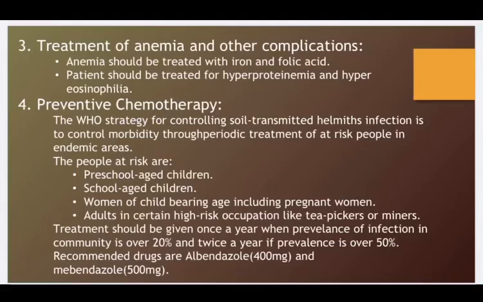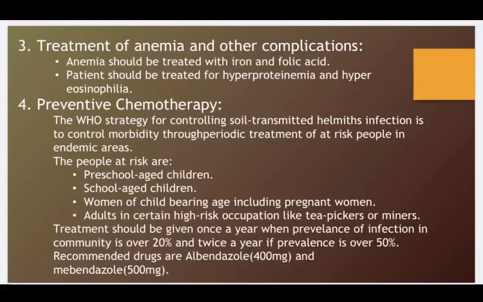Now the high risk people include preschool age children, school age children, women of childbearing age including pregnant women of the second and third trimester, and adults in certain high risk occupations like tea pickers or miners. Now, periodic deworming of the at-risk people without any previous individual diagnosis can decrease the morbidity by reducing the worm burden. In order to reduce the worm burden, we can give the treatment once a year if the prevalence is over 50%, and twice a year if the prevalence is over 20%.